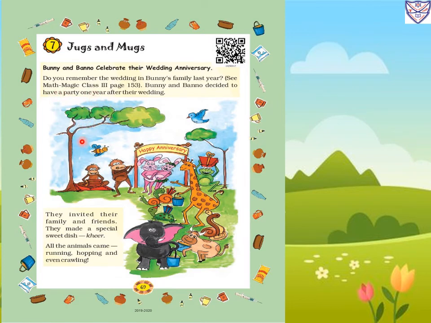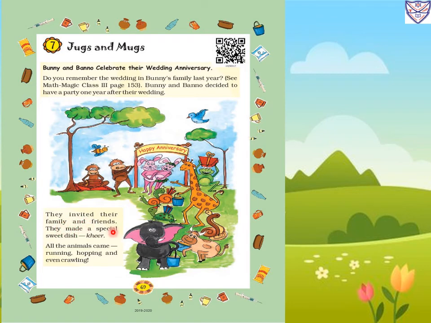Again we will see Bunny and Benno celebrate their wedding anniversary. Do you remember the wedding in Bunny's family last year? See Math Magic class 3rd, page number 153. Bunny and Benno decided to have a party 1 year after their wedding. So this year also they decided to have a party on their wedding anniversary. So they invited their family and friends.